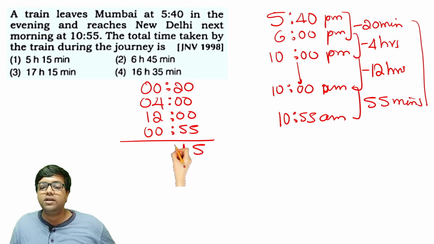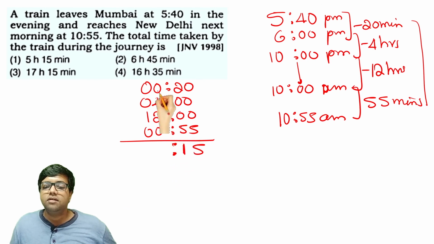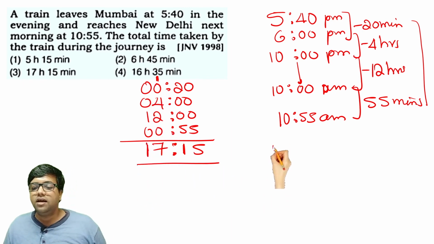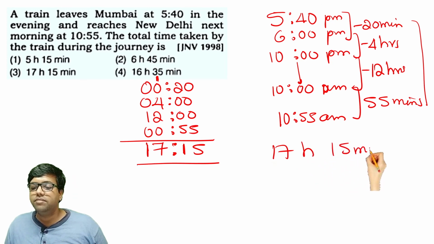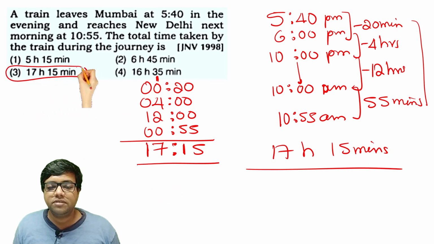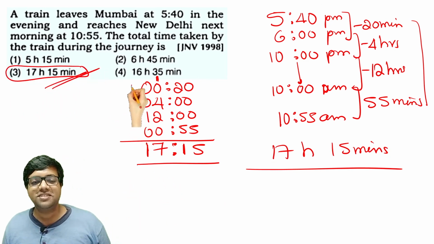So we will write only 1, and the other 6 will go as a carry over in the hours part. So 1 plus 4, 5 plus 2 is 7. So 1 will come as it is. 17 hours and 15 minutes is the right answer for this question. Option 3 is the right answer.